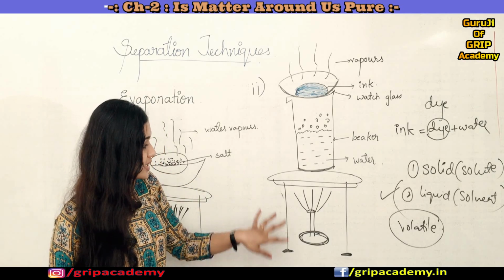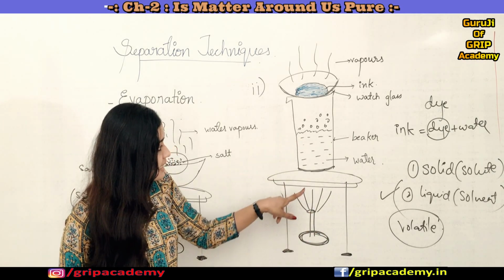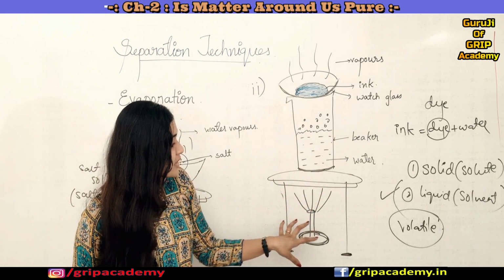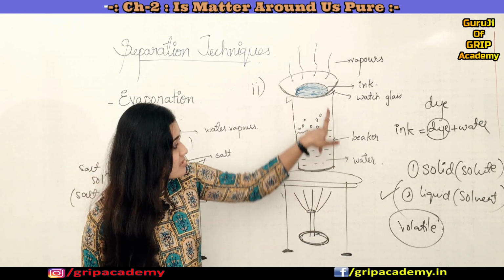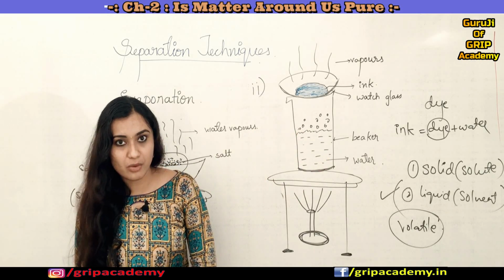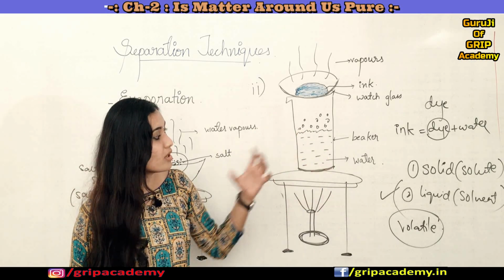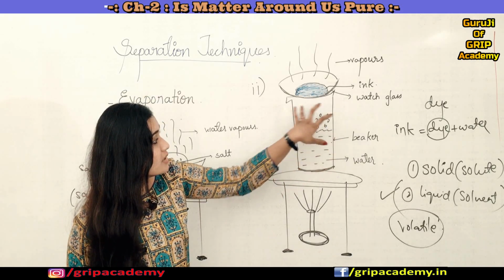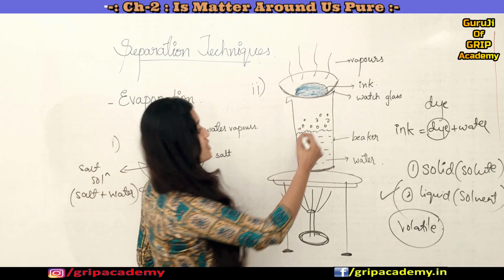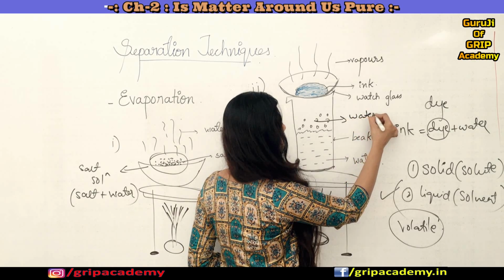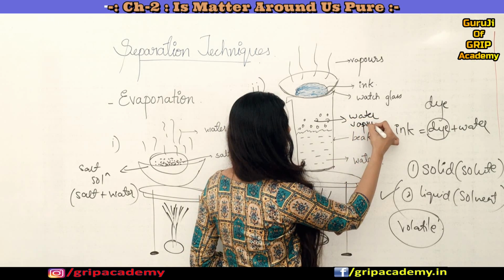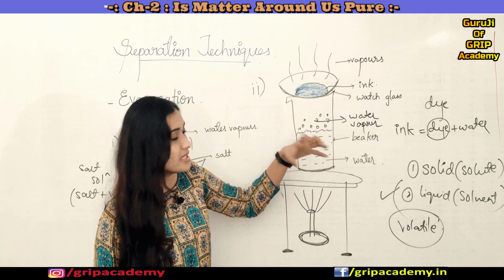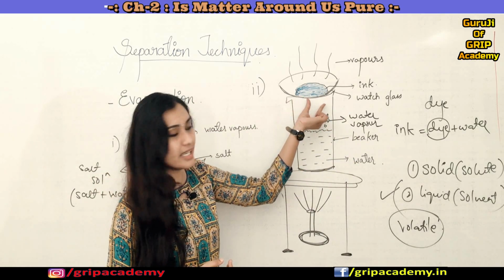Okay, so what we are doing is, you can see that we are providing the heat indirectly, right? The heat is being given to this beaker which is containing the water. We are making this water boil, and whatever water vapor we are obtaining, so this is nothing but water vapor. When you heat the water, vapor is produced, and this water vapor is used to heat this ink.